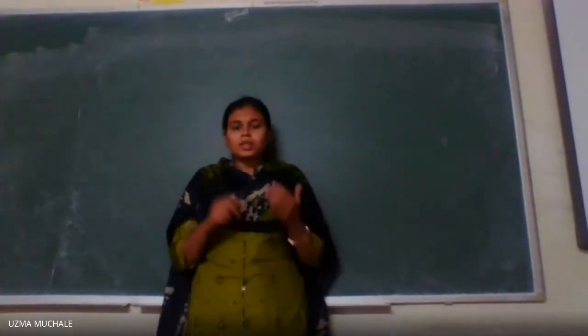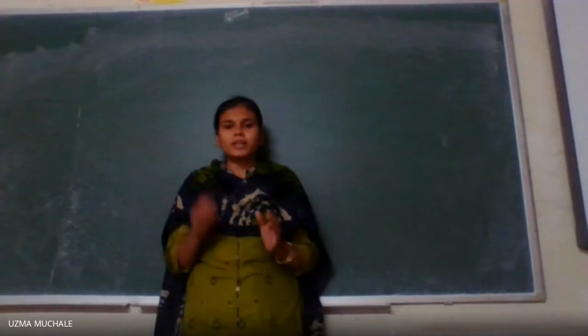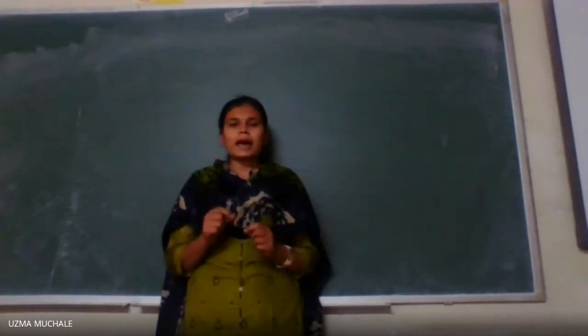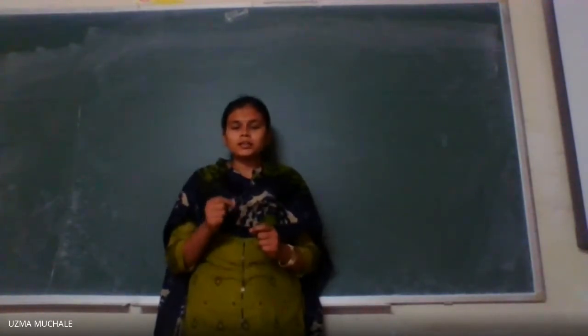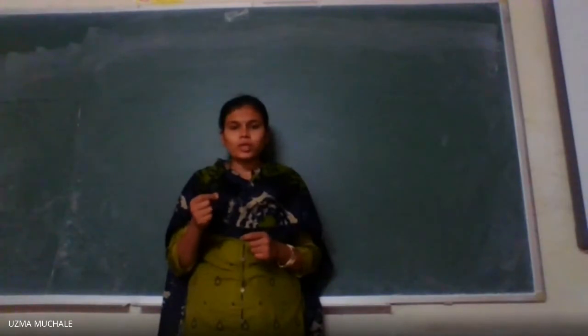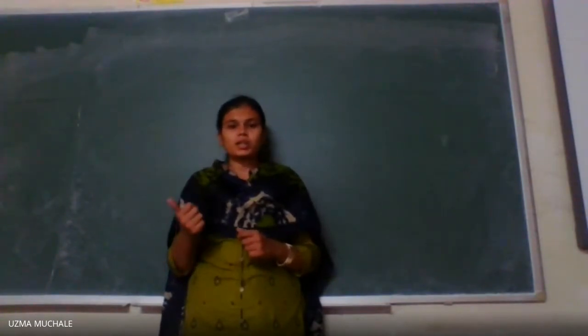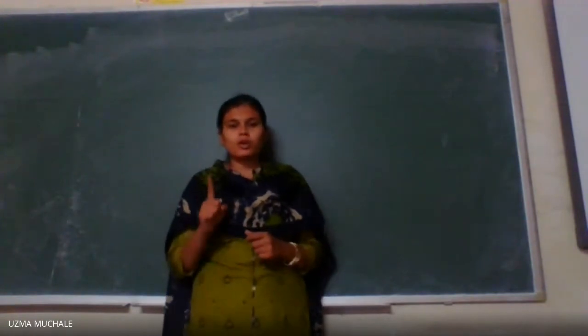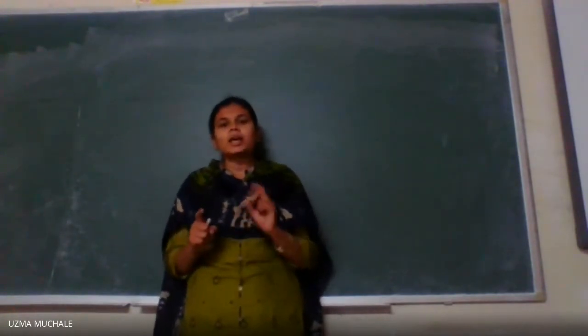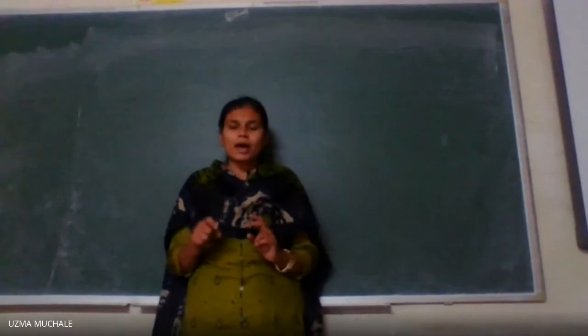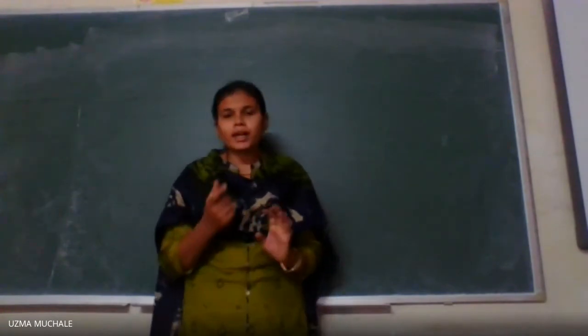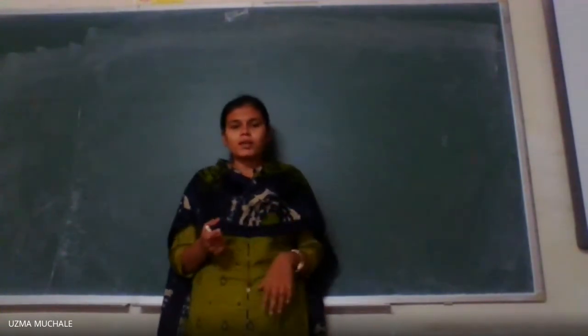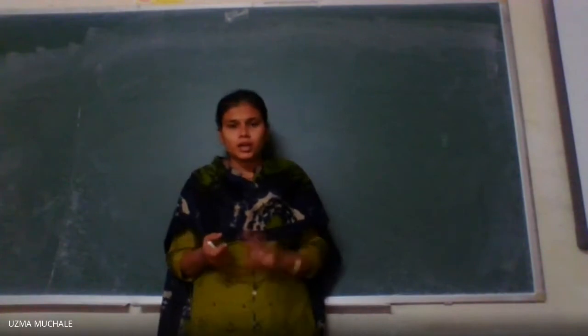So, in today's lecture, you have homework. The first homework is why the derivative is called the slope of the tangent, and the second homework is why the derivative is called a rate of change.